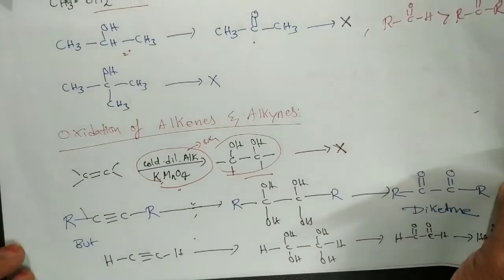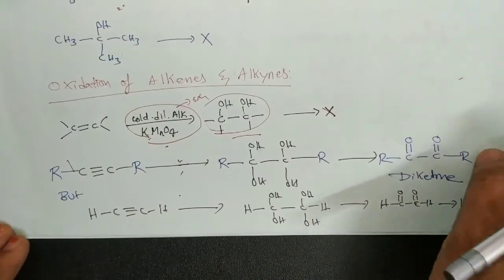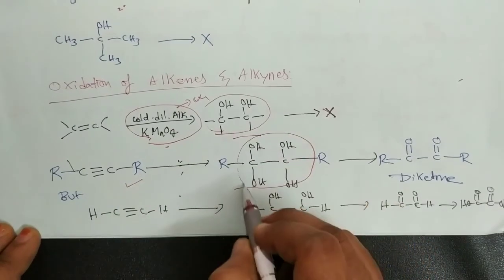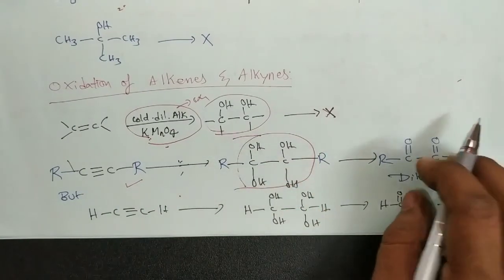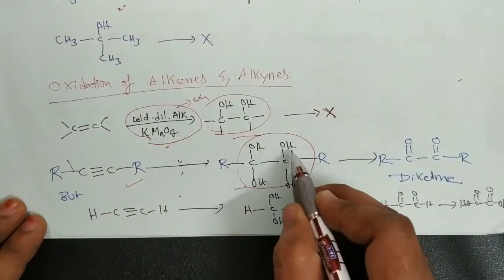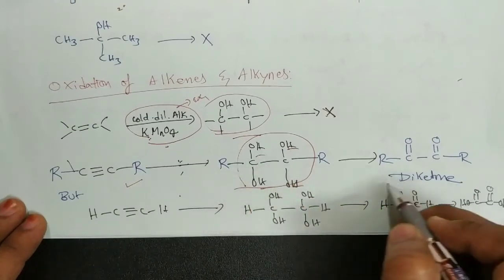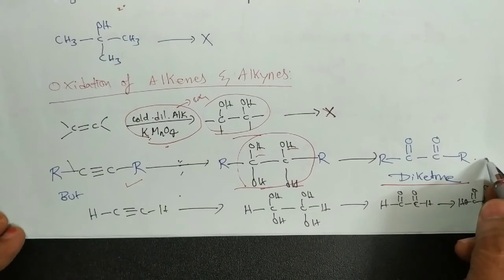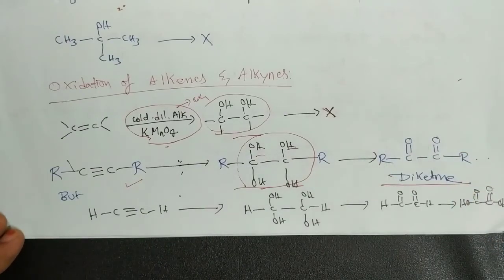Now, if Baeyer's reagent is added to alkynes, we will get the tetrol, because the reagent reacts two times. By loss of water molecules, we will get the diketone. Of course, this diketone is not further oxidized with KMnO4.